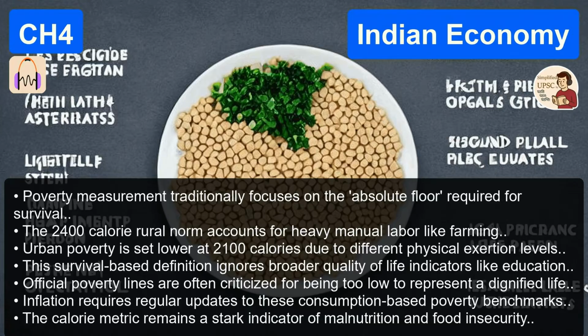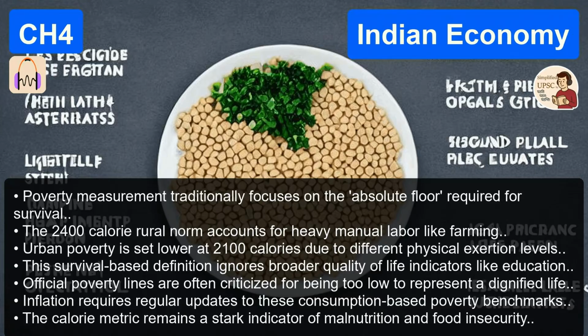They do, because they need a universal definition to compare India with Brazil or Kenya. Originally, it was the famous less than $1 a day metric. But that's changed, right, because of inflation. Yeah, over time it's been updated. The current standard often cited in these texts is around $1.90 at purchasing power parity, or PPP.